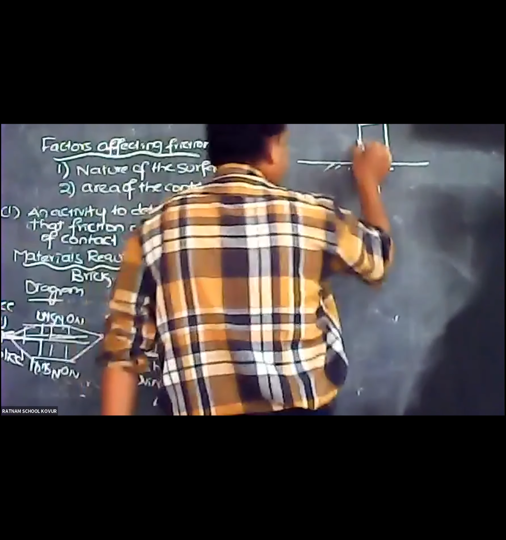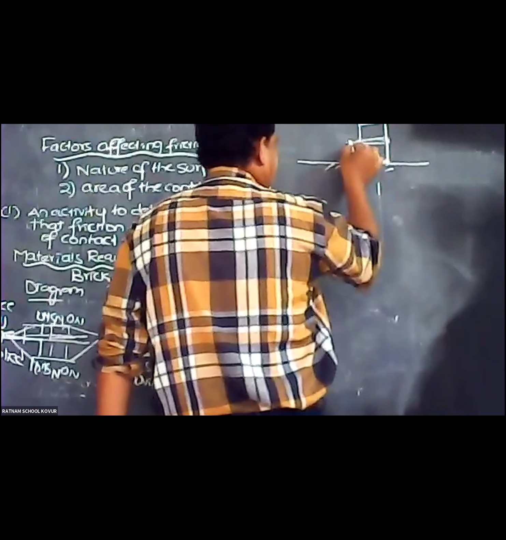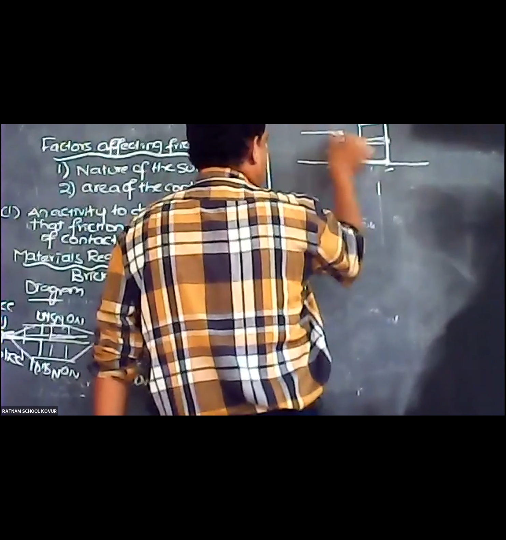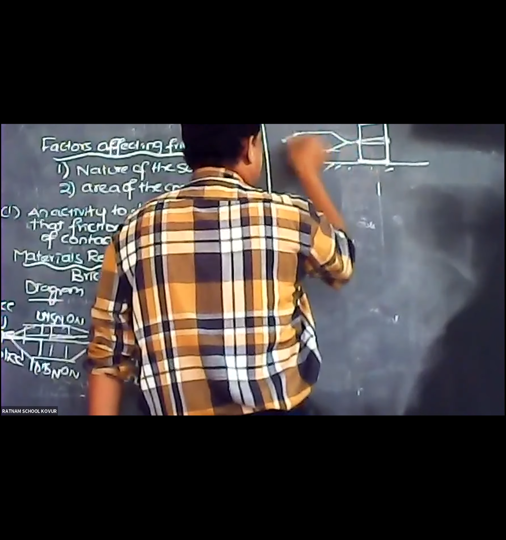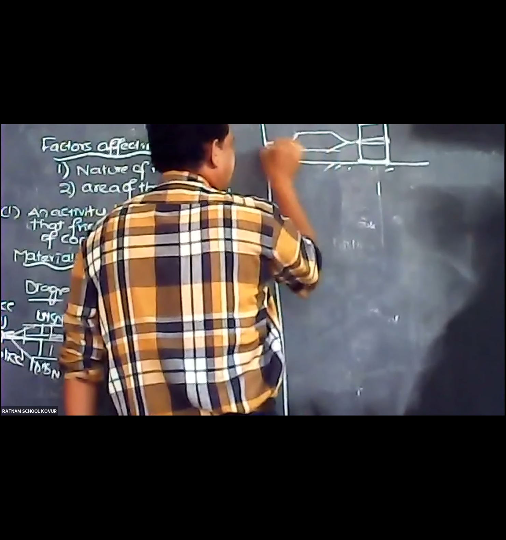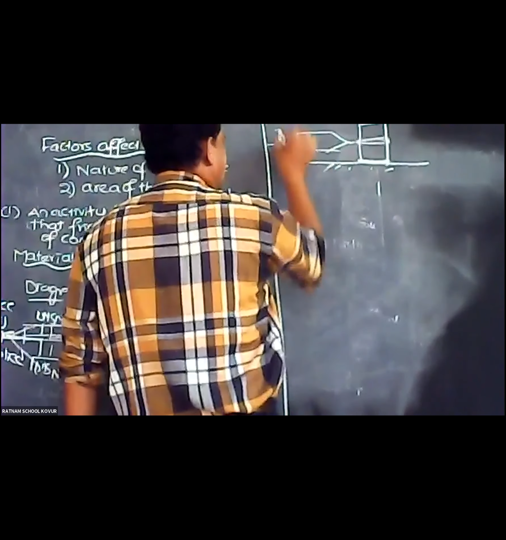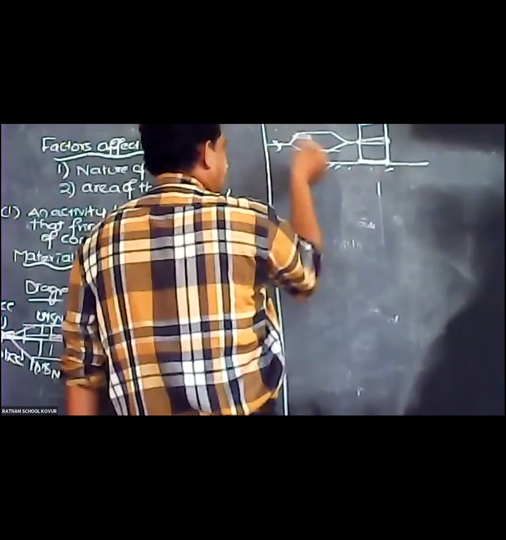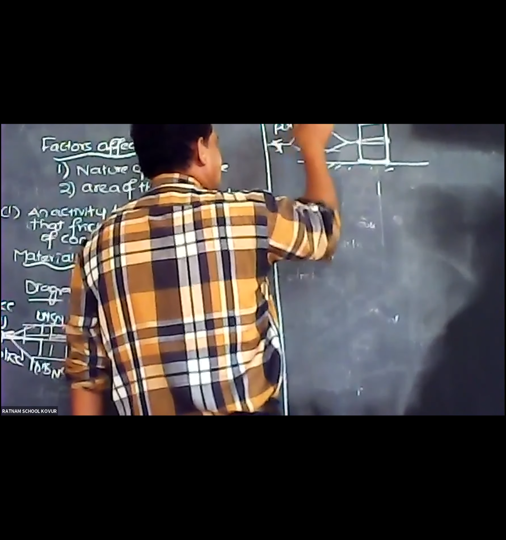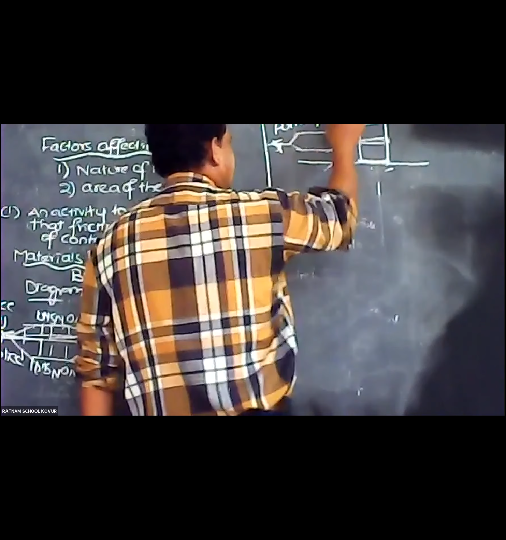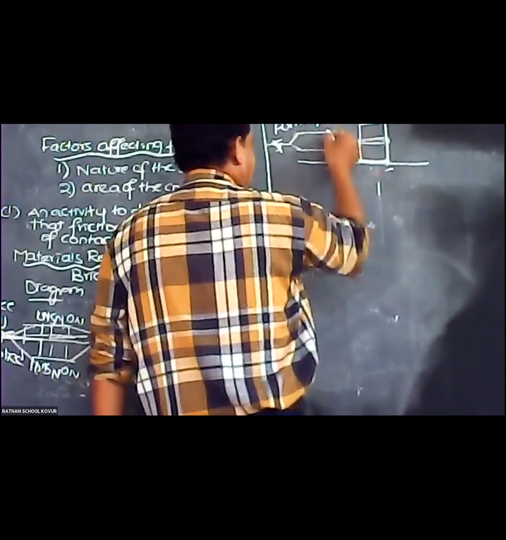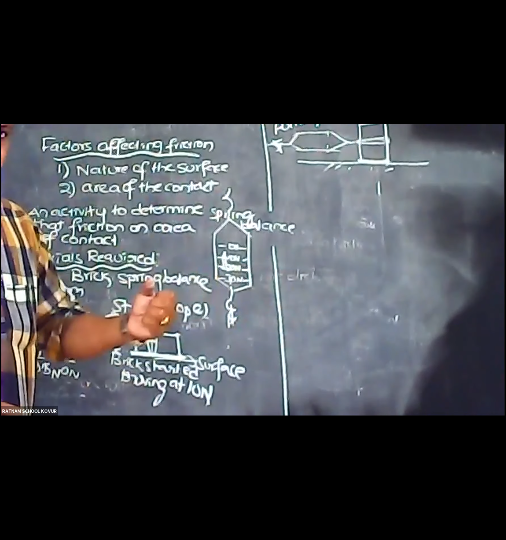Now you tie it to the string and again connect to the spring balance and pull. At 0 Newton it is not moving, at 5 Newton it is not moving.